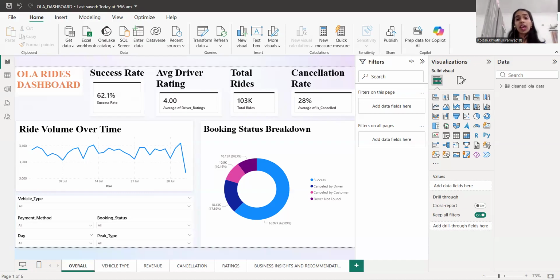Introduce priority booking for high value customers. The people who are paying more for Ola need to have priority booking, such as premium booking options, which makes them permanent customers of Ola's service.